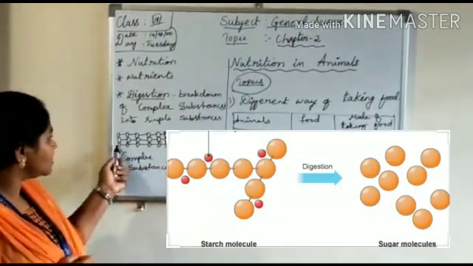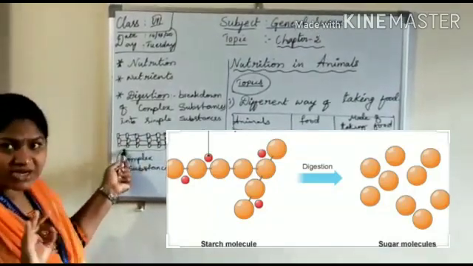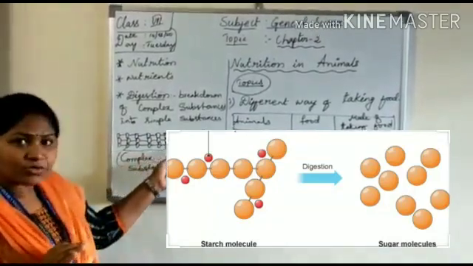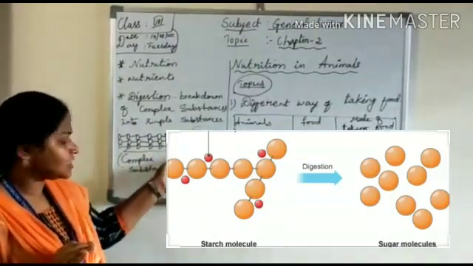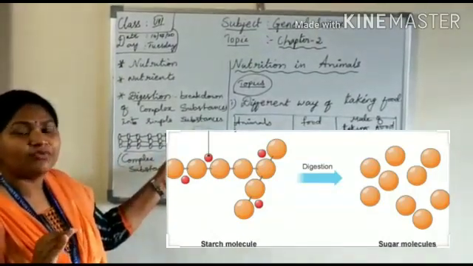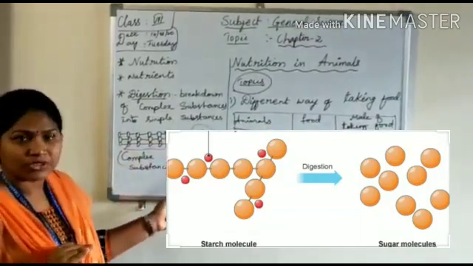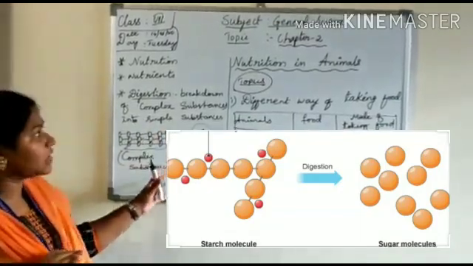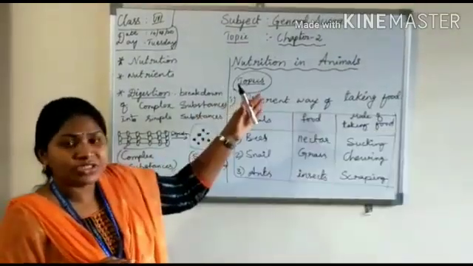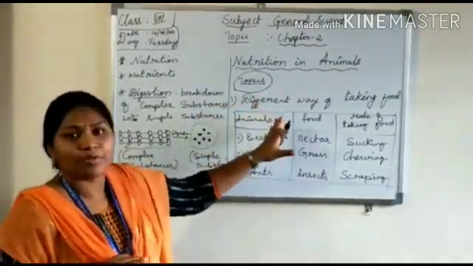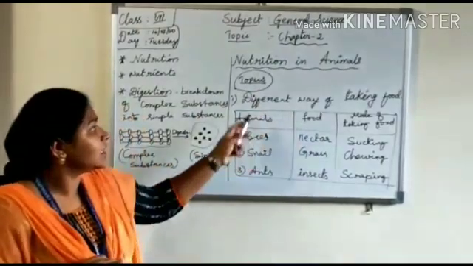Here, for example, this is the complex substance. It will break down further into simple substances for easy digestion. Then we will get energy from those nutrients. This process we call the digestion process. Before that, the first important topic involved in this lesson on nutrition in animals is the different ways of taking food.